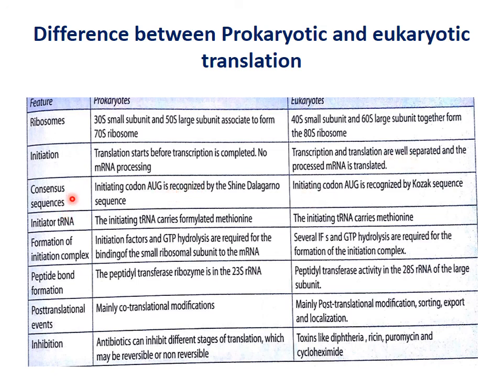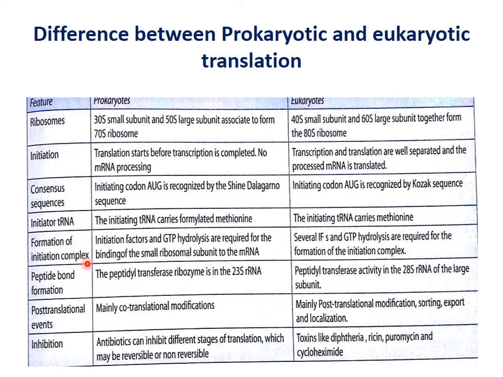For the recognition sequence, that is the consensus sequence, in prokaryotes it is the Shine-Dalgarno sequence, whereas in eukaryotes it is the Kozak sequence. The initiator transfer RNA in prokaryotes carries formylated methionine, but in eukaryotes the initiating transfer RNA carries methionine. Here formylation is there, but here there is no formylation.